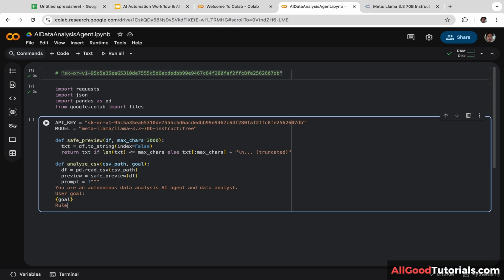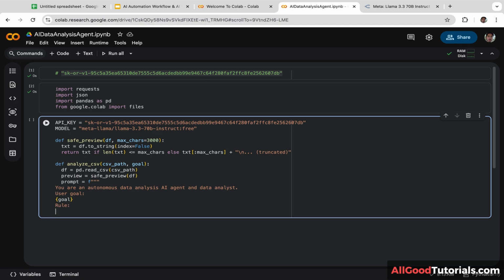Next, we are going to define the rules. The first rule is to think step by step before acting. The second rule is to decide which analysis to run.